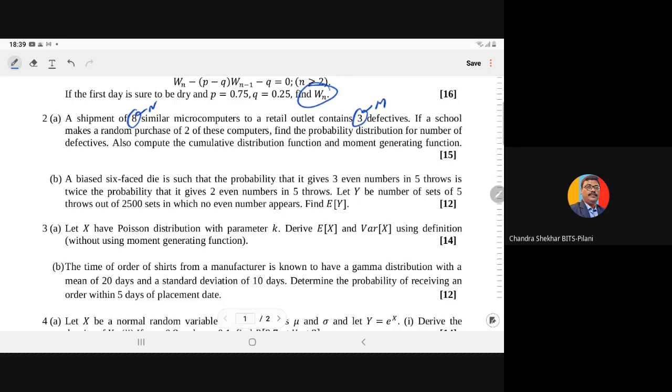Now if a school makes a random purchase of 2 of these computers, so now we have purchased 2 items. Let us say it is a small n. Find the probability distribution for the number of defective. Also compute the cumulative distribution function and the moment generating function.